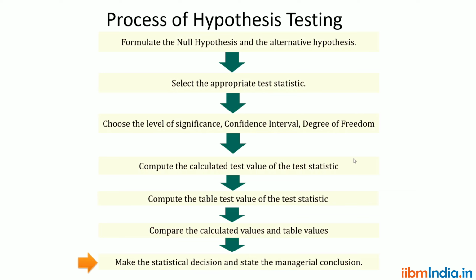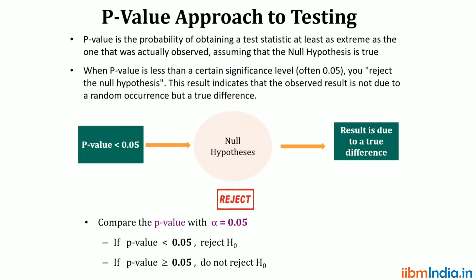When we go for hypothesis testing, these are the 7 steps involved. First, we need to formulate null and alternative hypothesis. Second, select the appropriate test. Third, defining the level of significance, degree of freedom, confidence interval. Fourth, compute the calculated value. Then compute the table value. Then compare calculated and table value. Finally, we can draw the conclusion. These are the 7 steps involved in the hypothesis.